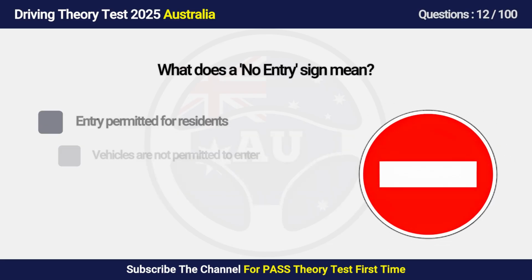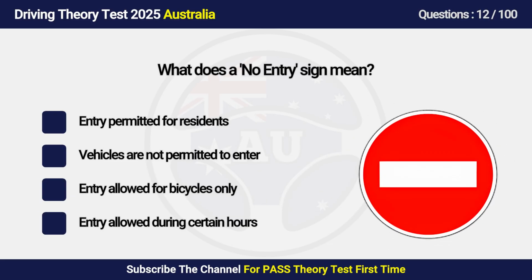Question 12. What does a no entry sign mean? A. Entry permitted for residents. B. Vehicles are not permitted to enter. C. Entry allowed for bicycles only. D. Entry allowed during certain hours.